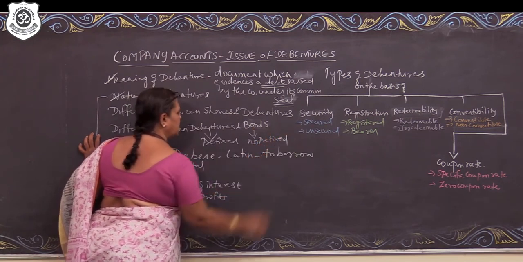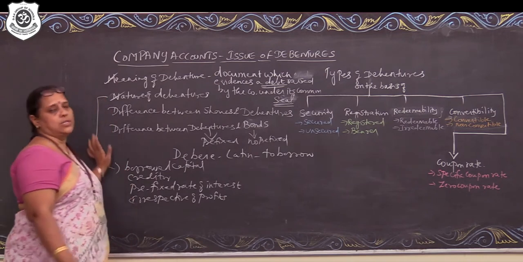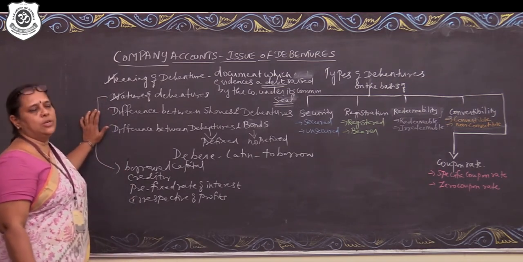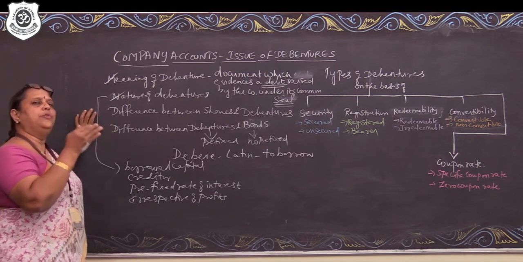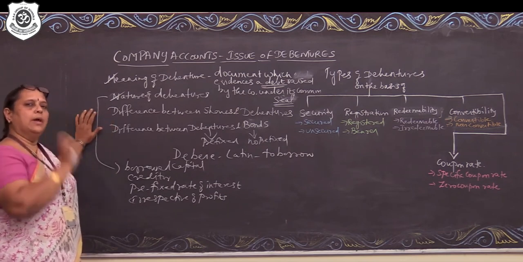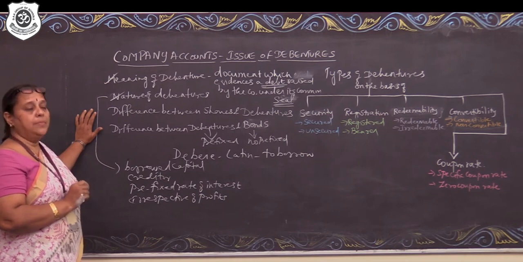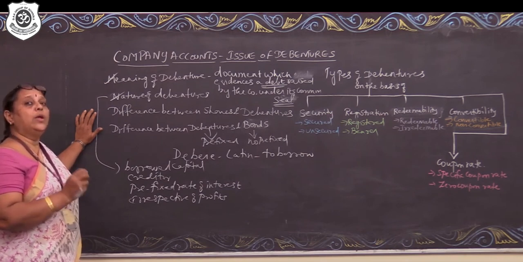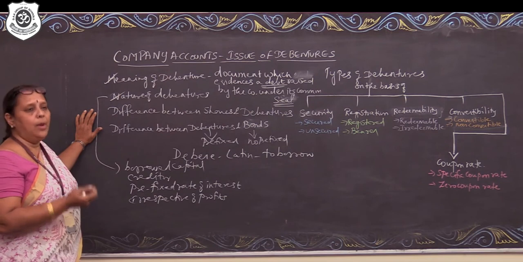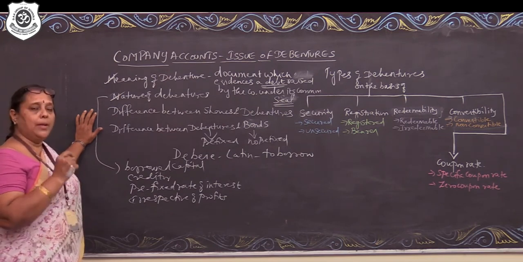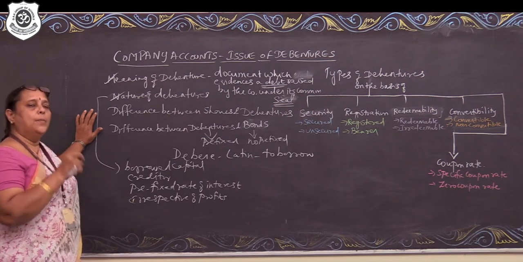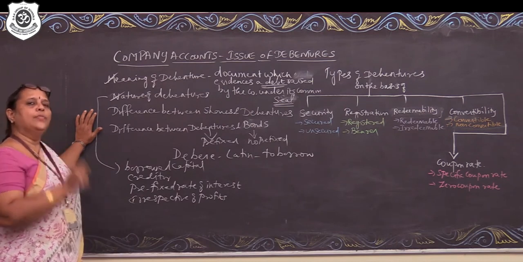Sometimes the bonds are given at very heavy initial discount. The cumulative interest of it, if we calculate, becomes the rate of interest also. Sometimes the bonds are issued even at 300% discount. For example, a 1,000 rupees bond may be issued even at 300 rupees.